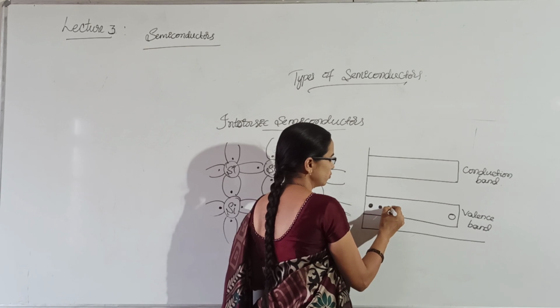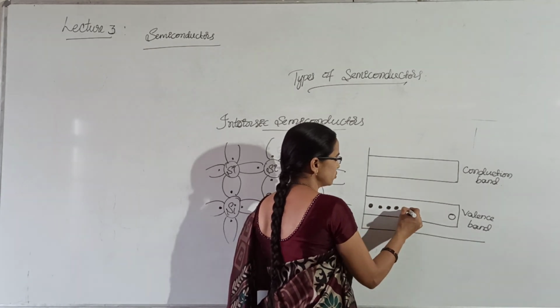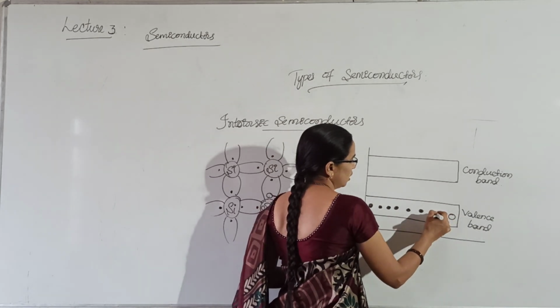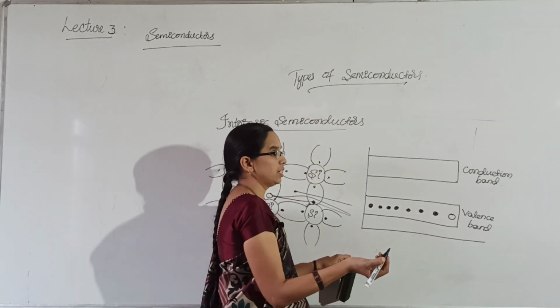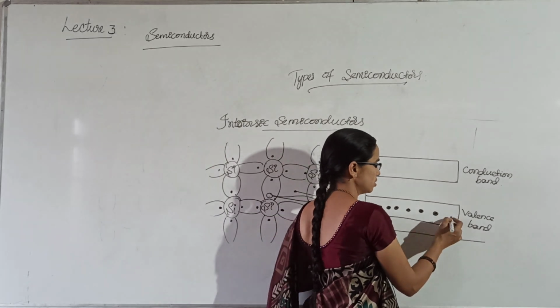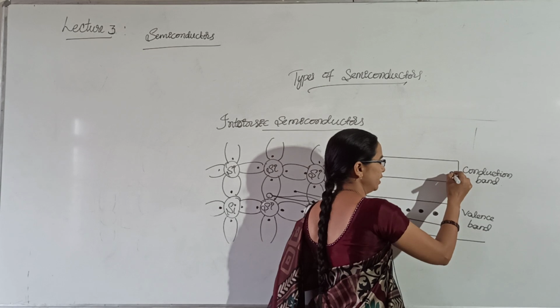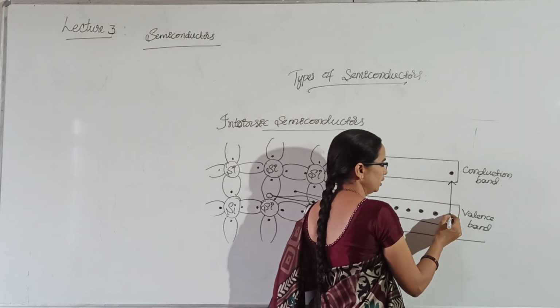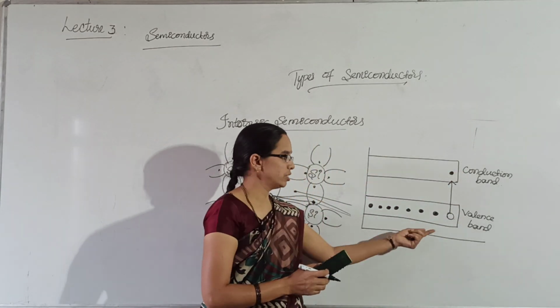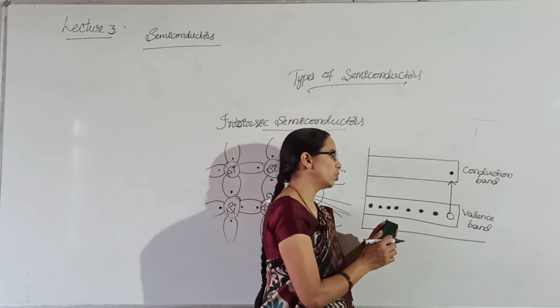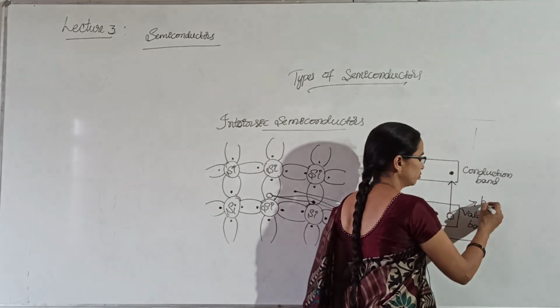In the valence band, valence electrons will be present, and at room temperature these valence electrons gain sufficient energy and jump to the conduction band, and a deficiency of electron or vacancy is created in the valence band, and that is called a hole.